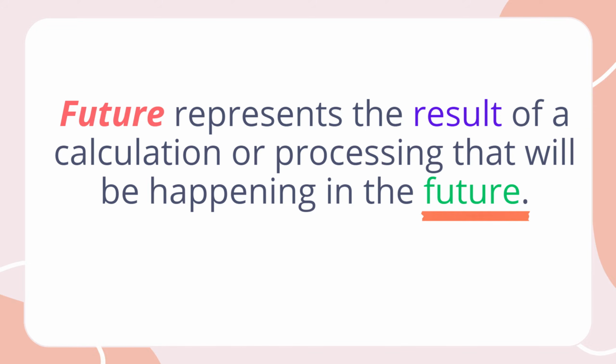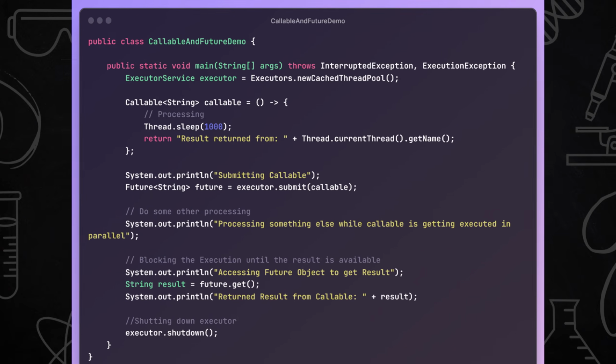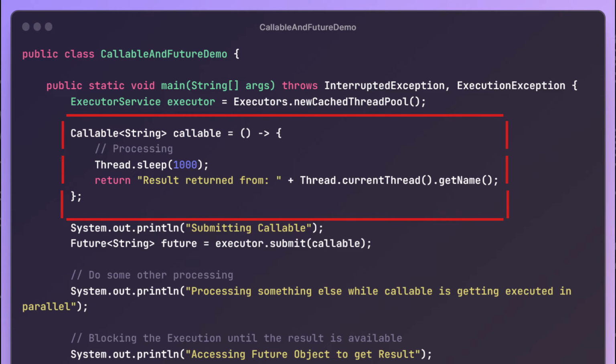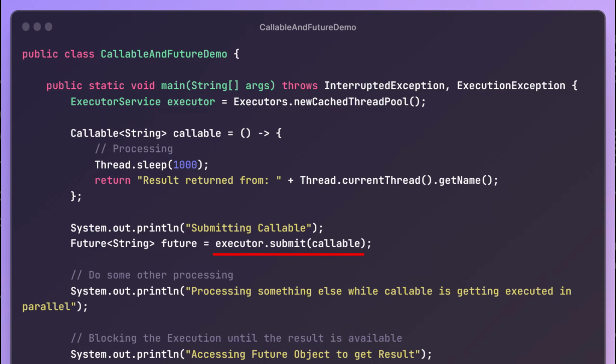Now let us see a very simple example of callable and accessing the returned result using future. So in our example, we are using cache thread pool and we have defined one callable and the implementation of call method is given using this Lambda expression. In this, we are using thread.sleep to mimic the processing. And in the end, we are returning a string with the concatenation of result returned from and then appending the name of the thread which is actually executing this call method. And after that, we are submitting this callable to an executor using submit method. This executor.submit method returns immediately a future object.